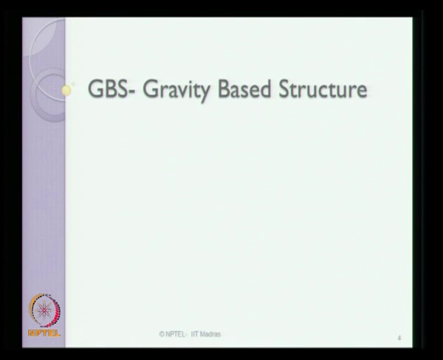Amongst these, let us talk about the first of its nature, what we call the gravity based structure, abbreviated as GBS. Now, gravity based structures are essentially constructed with concrete as a construction material. For example, Condeep is one such platform constructed in concrete.